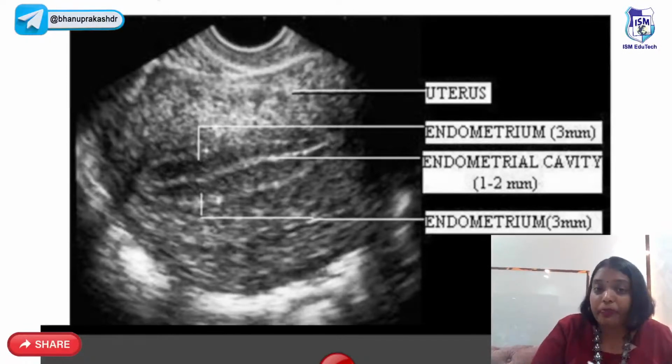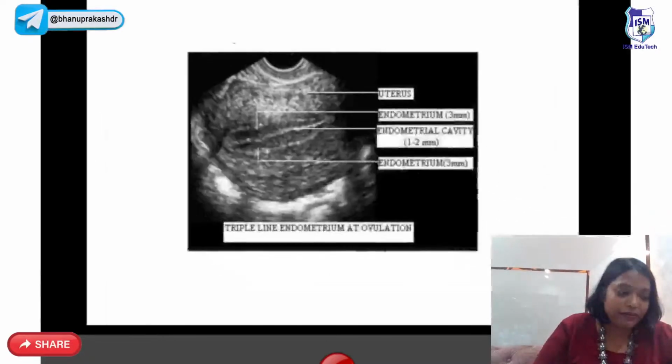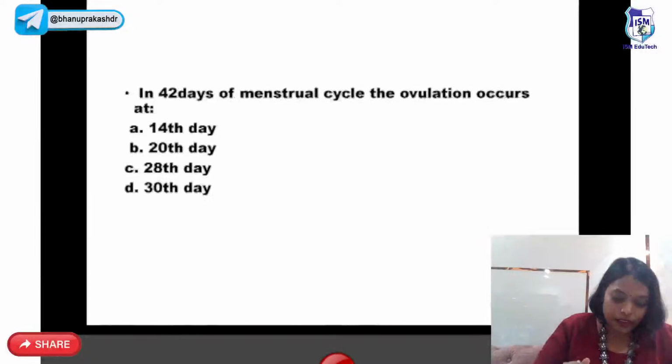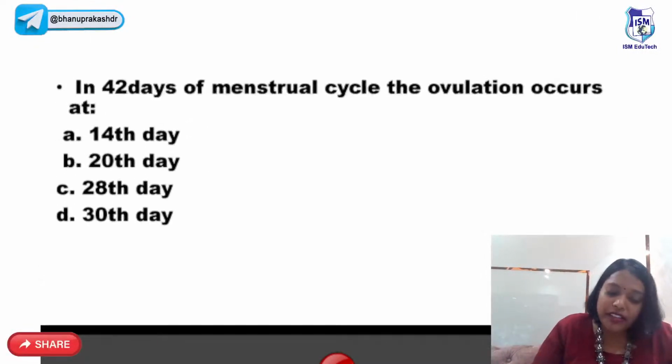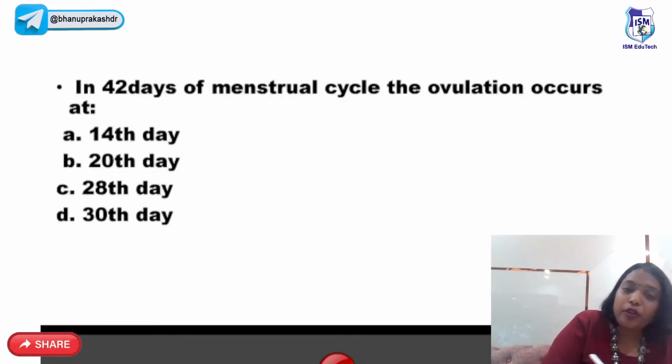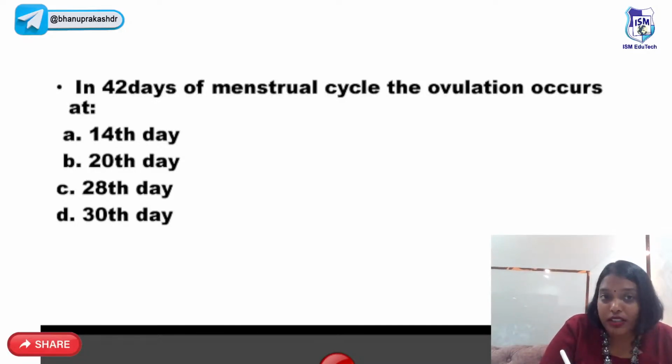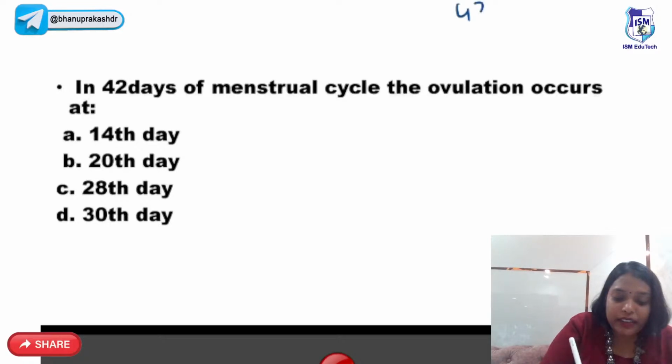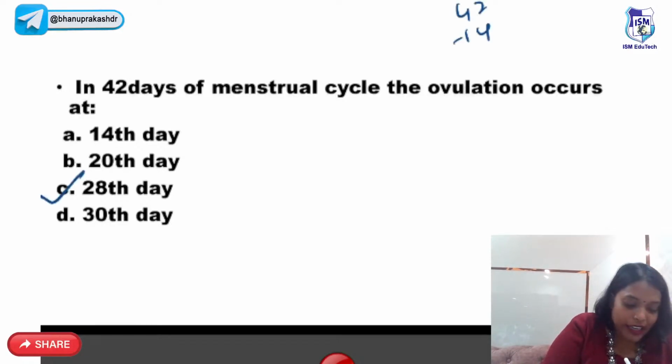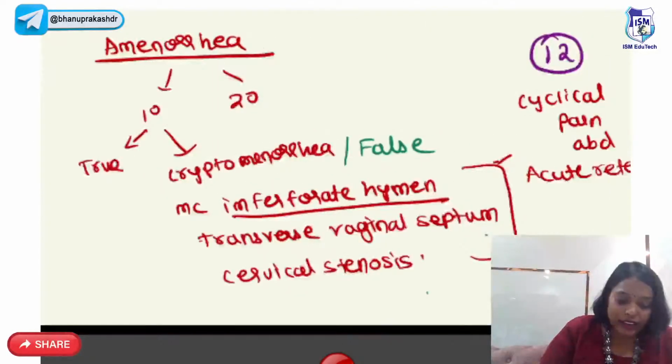The first sign on endometrial biopsy post ovulation is subnuclear basal vacuolation. So in a 42 day menstrual cycle, ovulation occurs at, I told you always that the last 14 days are constant, so you should do 42 minus 14. So that is the 28th day, right?